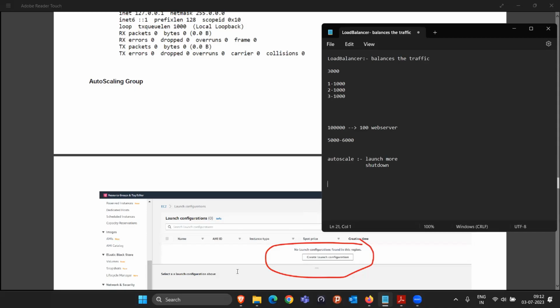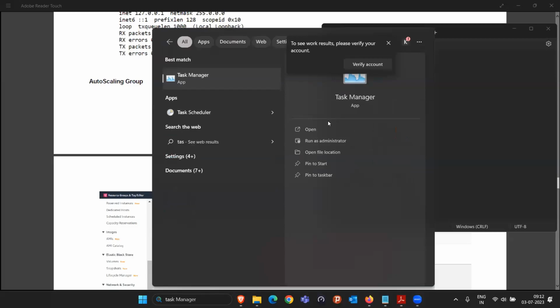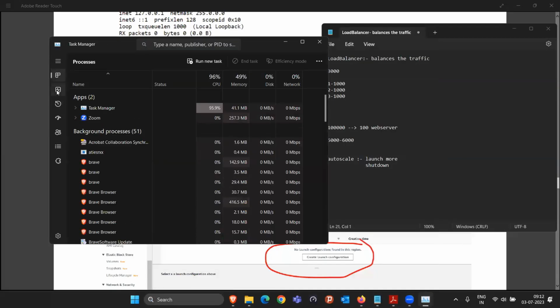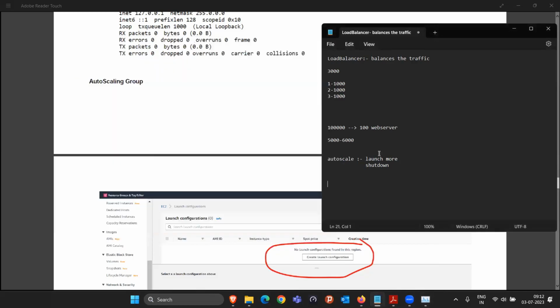Other than that, you can do it with CPU utilization also, right? In the task manager, we see the RAM and CPU utilization. If more and more people start to come to our machine, this CPU utilization and RAM utilization is going to increase. Is this making sense? If we are opening multiple applications here, definitely the CPU and RAM utilization is going to be more, right? So we can monitor that if CPU utilization is more than 80%, increase one more web server. We are going to use the CPU one itself.